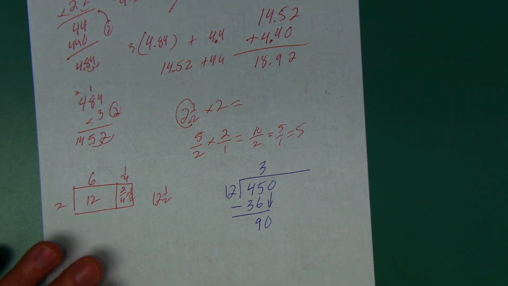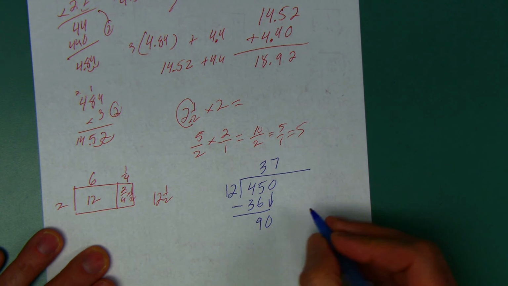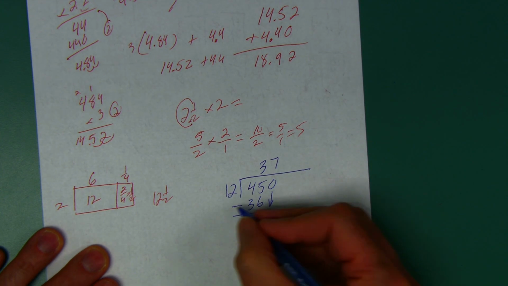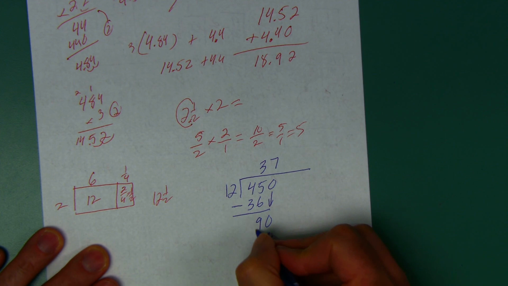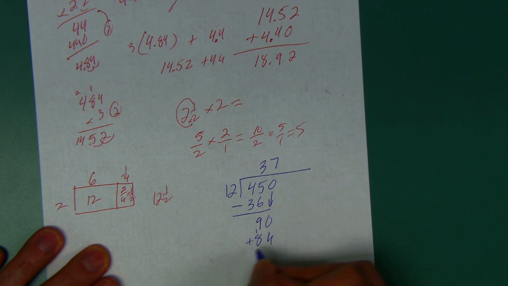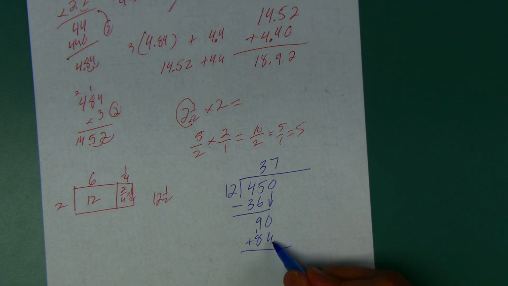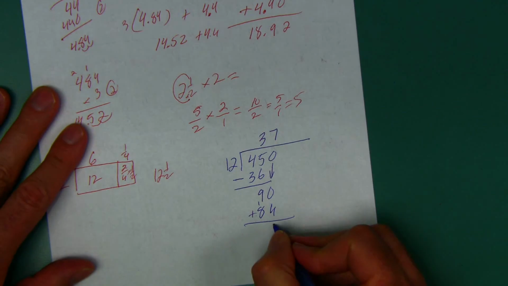How many times does 12 go into 90? Well, is it 8 times? 8 tens and 8 twos, 80 and 16, that's too much. It's going to be 7 times. 7 times 2 is 14. Carry the 1. 7 times 1 is 7 plus 1, 8. And that makes sense. 7 12s is 7 10s and 7 2s. So 7 10s is 70. 7 2s is 14. 70 and 14. Okay. Now I subtract, I get a 6.